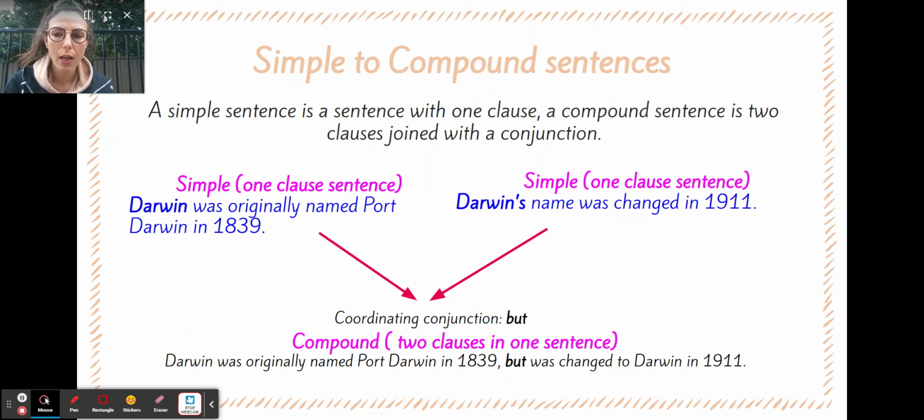It's just a clause. Darwin was originally named Port Darwin in 1839. That's one idea, one clause. The second idea or second clause is that Darwin's name was changed in 1911. To create a compound sentence, here is the sentence that joins both using the coordinating conjunction but. Darwin was originally named Port Darwin in 1839, but it was changed to Darwin in 1911.